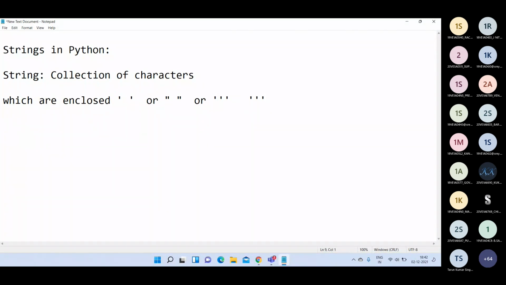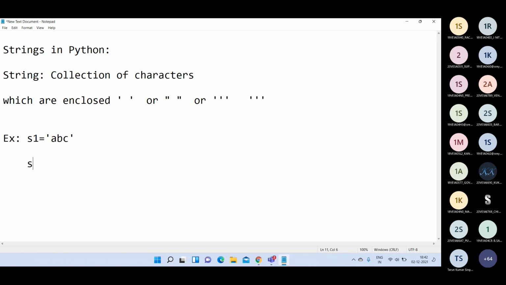Mostly we are going to use single quotes or double quotes. We can write like this: some string name S1 is equal to 'ABC', for example. Within single quotes you can write some group of characters which is considered as a string here.